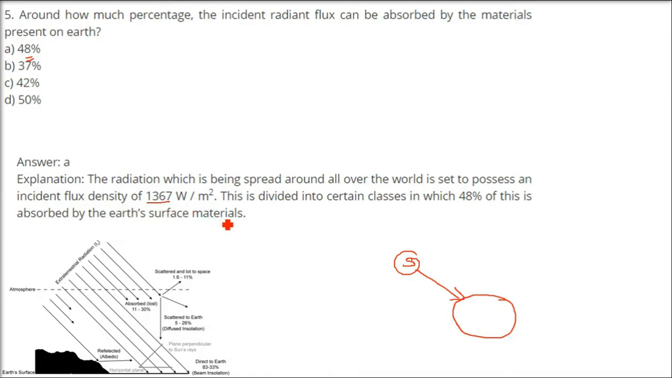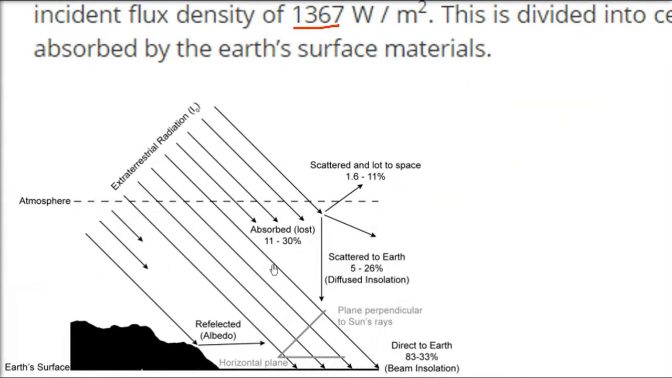There are different materials. So as I said, the radiation which is being spread around all over the world is said to possess an incident flux density, solar constant 1367. So we can divide it into certain classes in which 48% of this is absorbed by Earth's surface material. Okay, I hope you got the idea. So it can be a stone, it can be some material, it can be sand, it can be buildings, whichever, right?